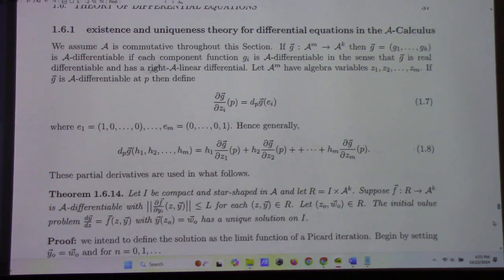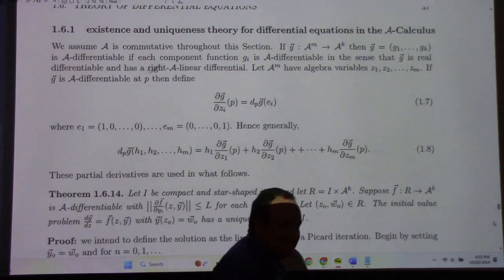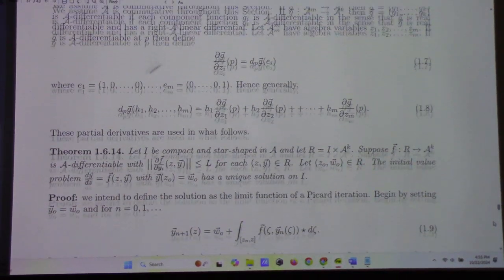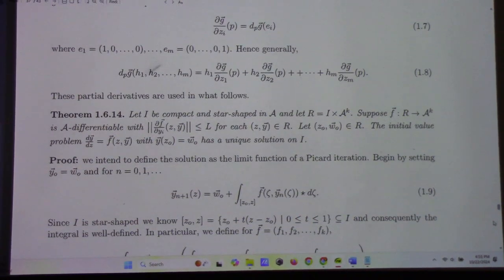How do you think I'm going to prove this? Well, I'm going to use a Picard iteration. I begin by setting up, and this is the integral in the A calculus, which is done with respect to the multiplication in the algebra. So it's a generalization of the complex integral for those of you who had complex analysis. So I set up the iteration like that.